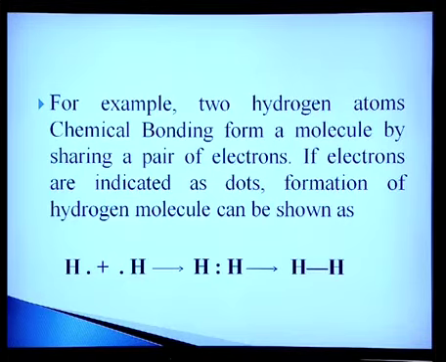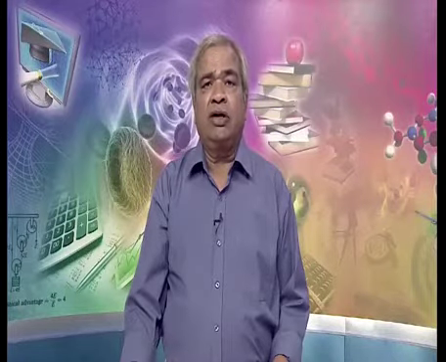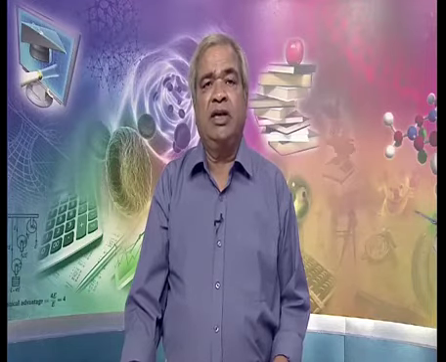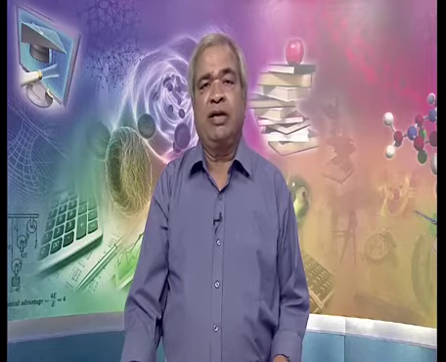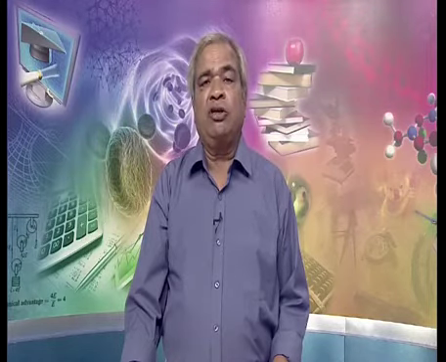You will find here H with 1 electron plus another H with 1 electron. Since they form a homonuclear molecule, the position of the pair of electrons will remain between them. You will get H single bond H. This shared pair of electrons contributes towards the stability of both the atoms and is said to be responsible for bonding between the 2 atoms. Such a bond is called covalent bond, and the compounds so obtained are called covalent compounds.